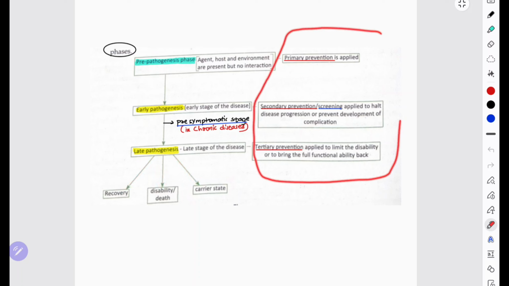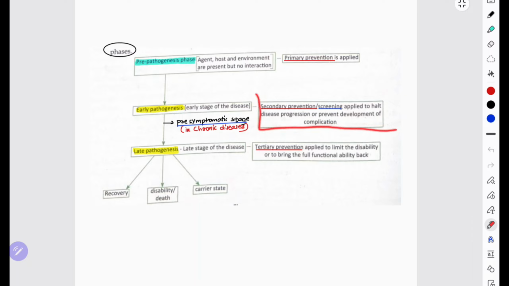If primary prevention is applied at the pre-pathogenesis phase, at the initial stage of development, we can prevent the occurrence of the disease in a host. Secondary prevention, or screening, is applied at the early pathogenesis phase. Tertiary prevention is applied at the late pathogenesis phase, and we can prevent the adverse outcome of the disease.